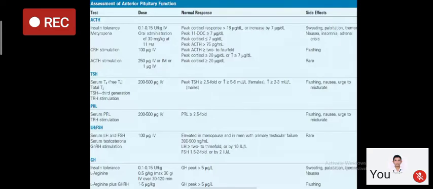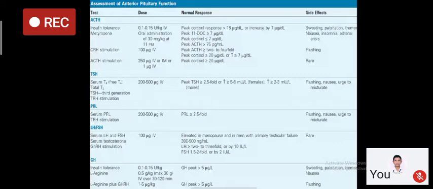For LH and FSH, we have to perform the GnRH stimulation test. GnRH is available with the name of gonadorelin. 100 micrograms are given. LH rises by 2 to 3 fold or to more than 10 international units 60 minutes after giving GnRH, and FSH again increases by 2 fold after giving GnRH.